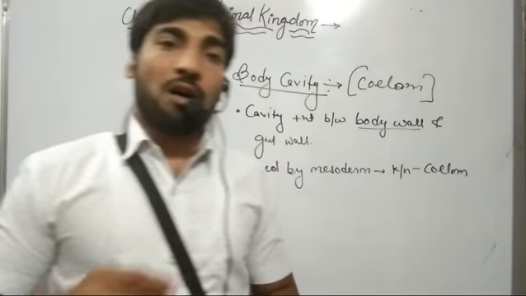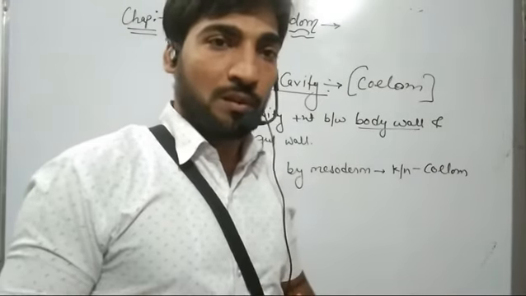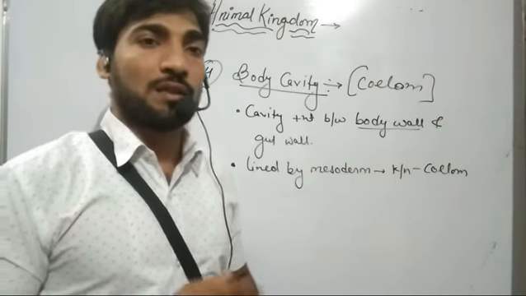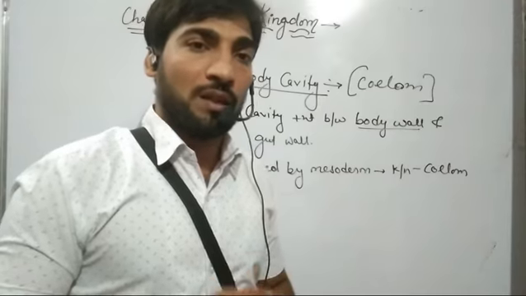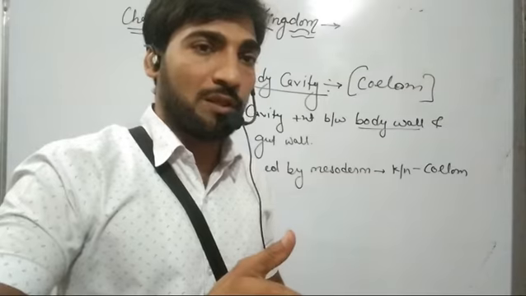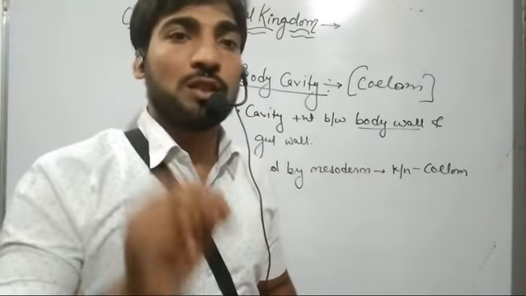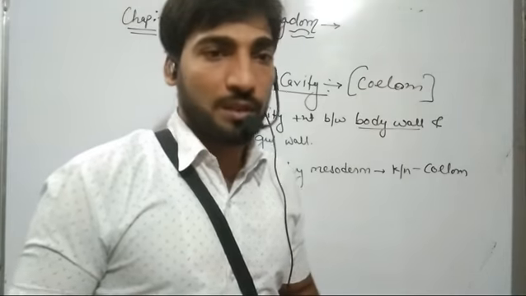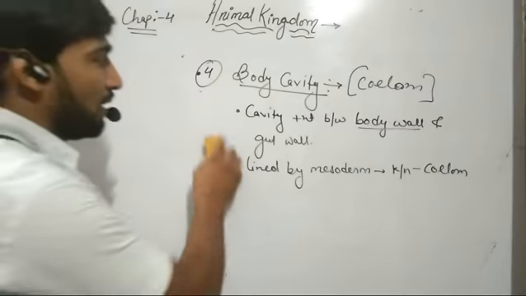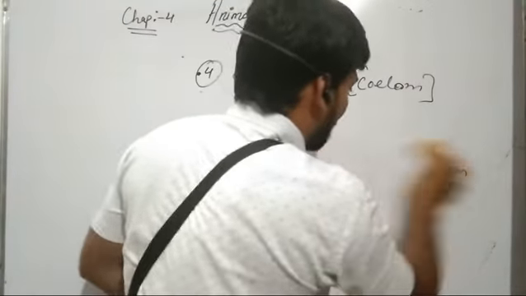The organisms which have the coelom are known as coelomates. The organisms in which the coelom is absent are known as acoelomates. And the organisms which contain a false coelom, that means they do not contain a proper coelom, are known as pseudocoelomates or false coelomates.